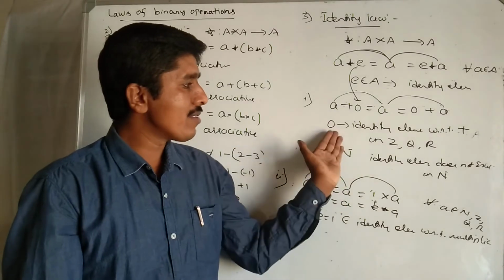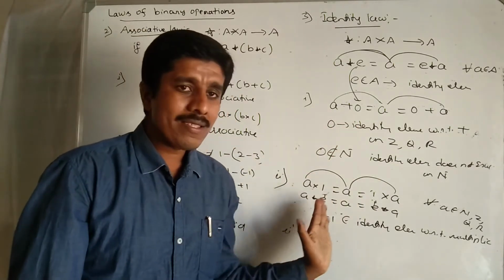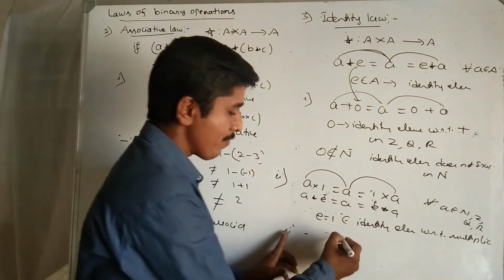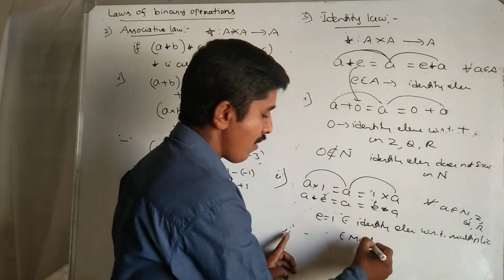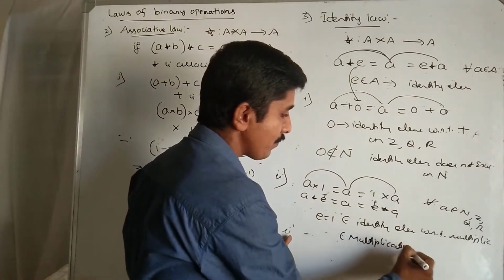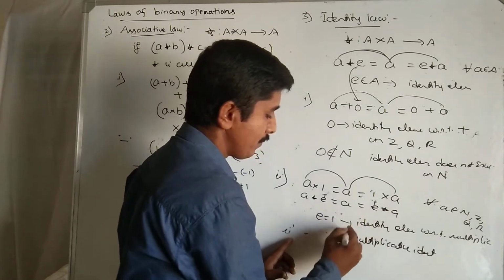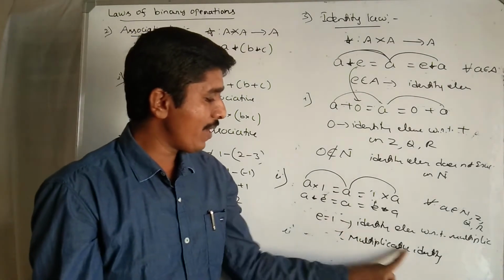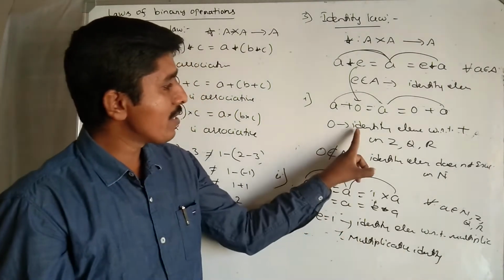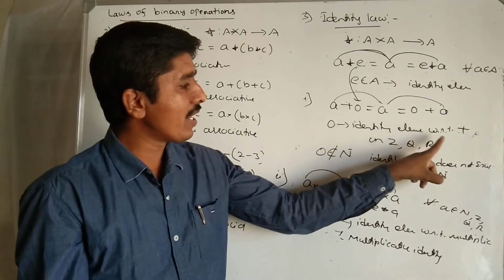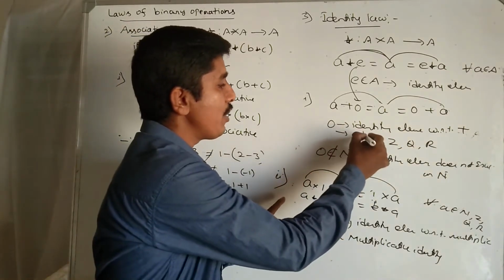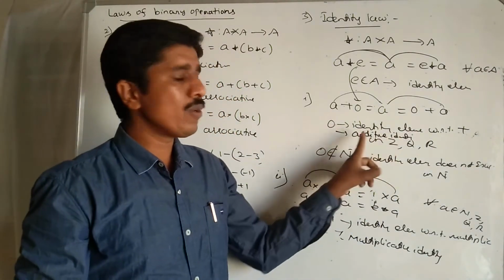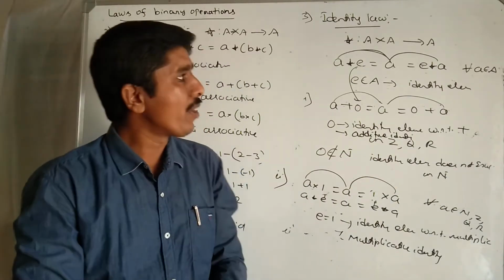Clearly 0 is the identity element with respect to addition. 1 is the identity element with respect to multiplication. We say that 1 is called the multiplicative identity. Multiplicative identity means 1 is the identity element with respect to multiplication. 0 is called the identity element with respect to addition, so this is the additive identity. That's it. Very important one.